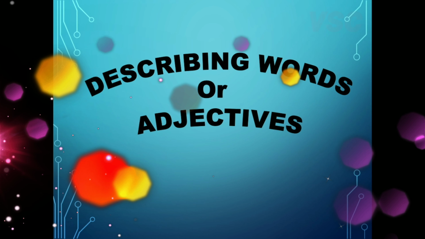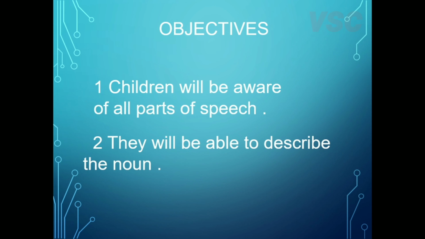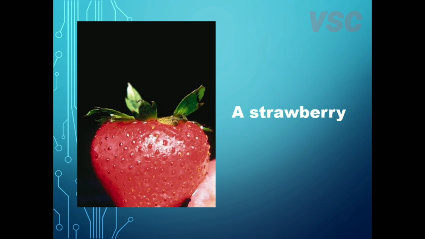So today we will discuss a new topic, that is describing words or adjectives. So let's get started. Firstly we will see the objectives of this topic. First, children will be aware of all parts of speech, and then they will be able to describe the noun.